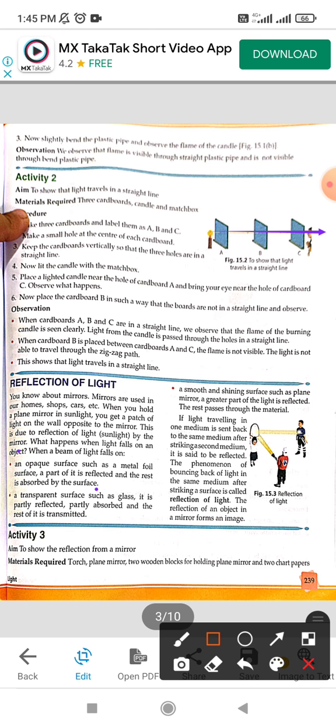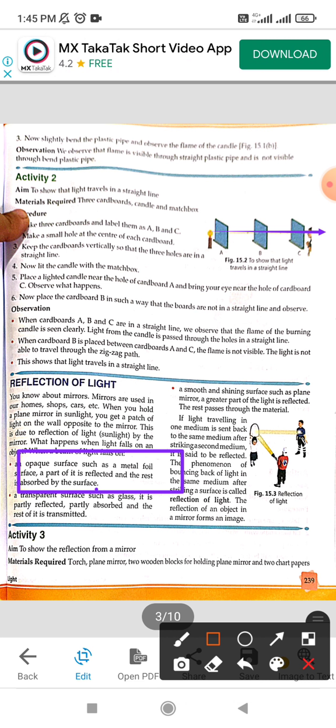And here it is an opaque surface, like metal foil, a part of light is reflected and the rest जो है बाकी सब absorb हो जाती है. In transparent surfaces it is partially reflected, and smooth and shining surfaces have more or greater reflection of light.